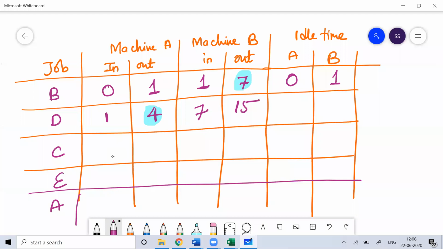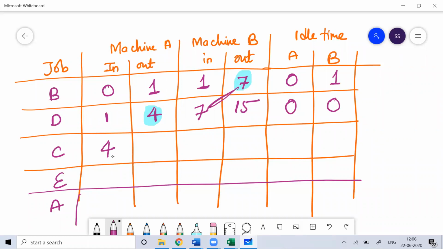So job D will get over after 15 hours, while machine C will start after 4 hours only. Okay. So here, if I see the idle time, this will not remain idle. Neither this machine is remaining idle. You can see this.